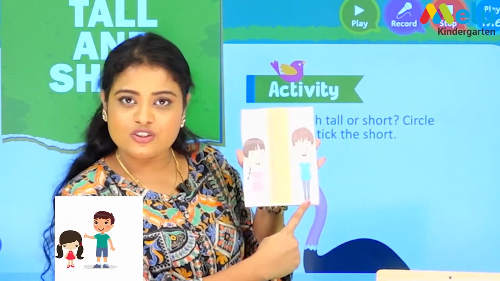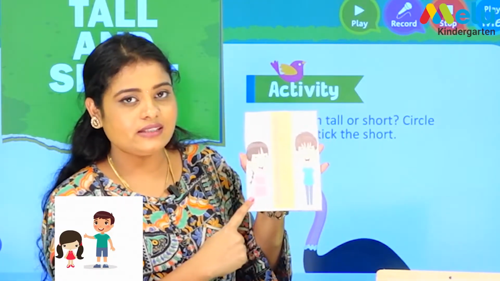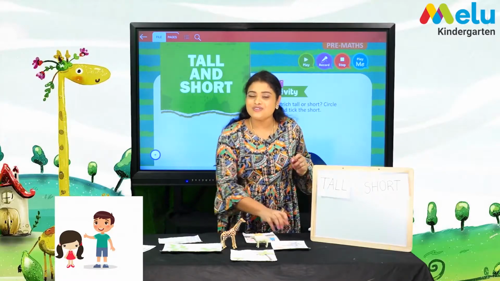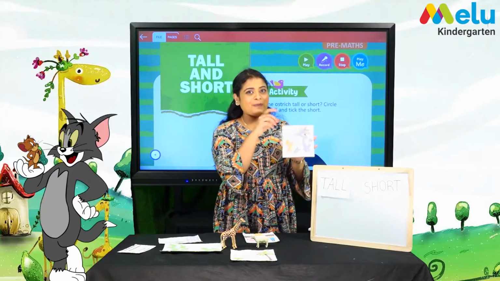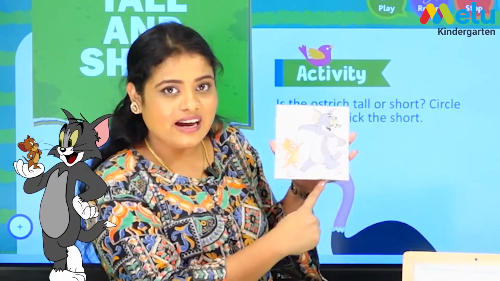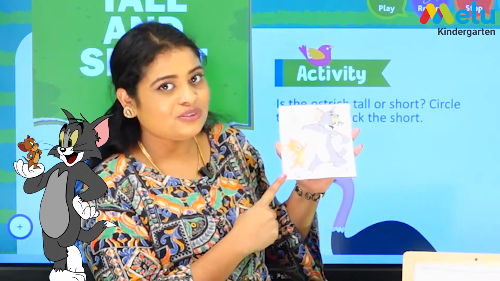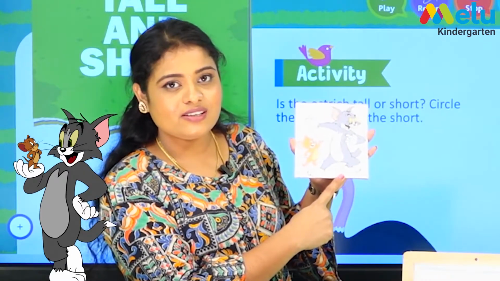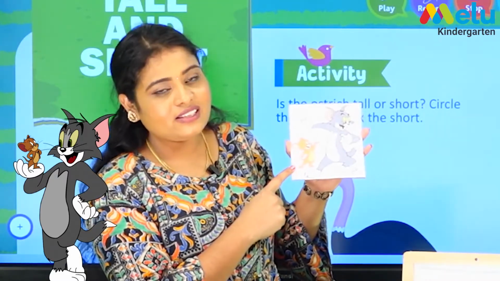And coming to our favorite cartoon, Tom and Jerry. Tom has a great height when compared to Jerry. So Tom is tall and Jerry is short.